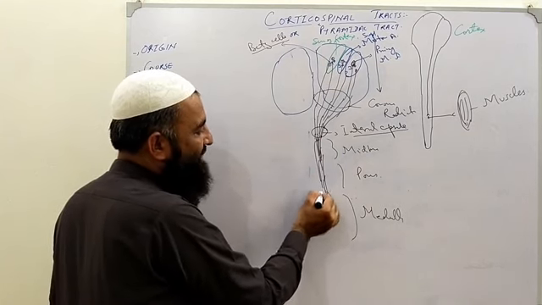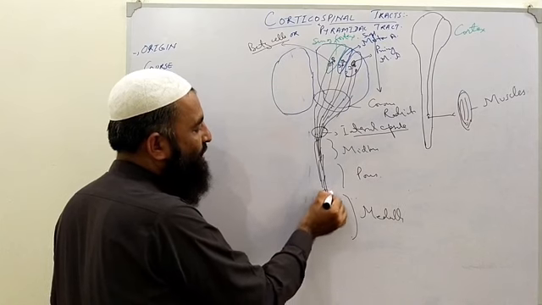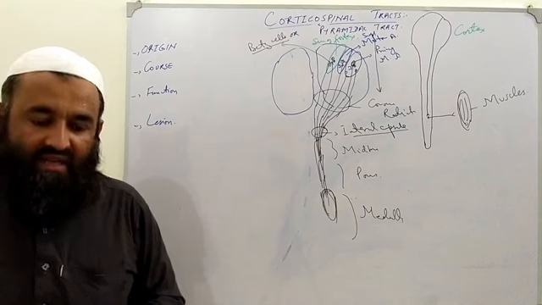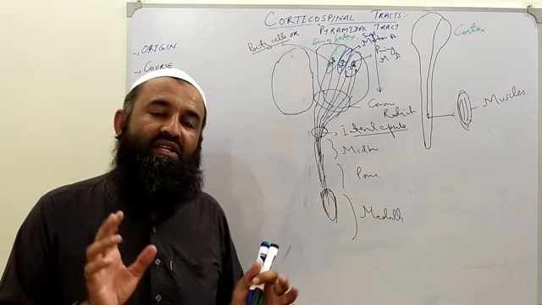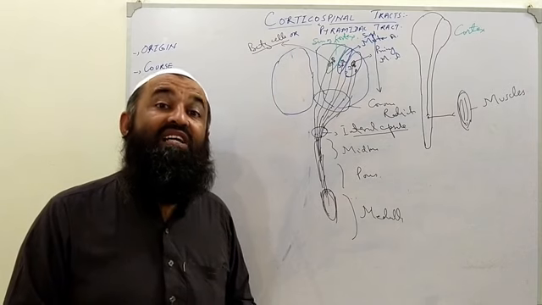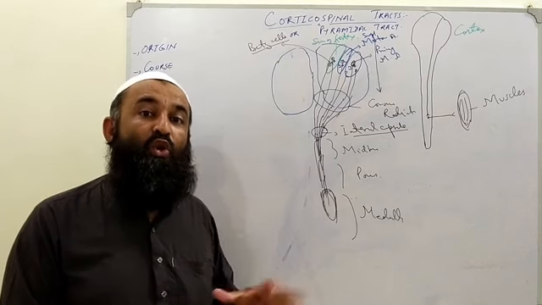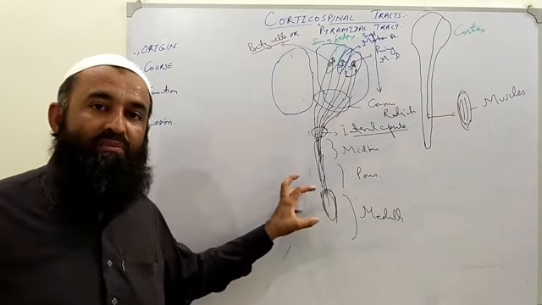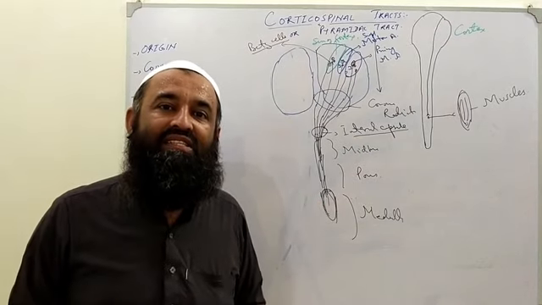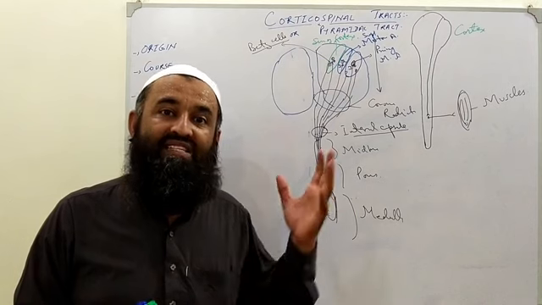Then at the level of the medulla, this whole tract will form a very important structure, and that structure appears in a shape like the very ancient buildings discovered in Egypt, known as pyramids. So in the medulla, these tracts form a physical structure. That structure is like the pyramids present in Egypt.